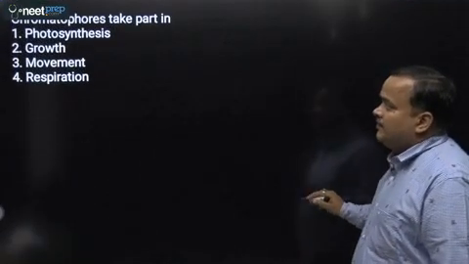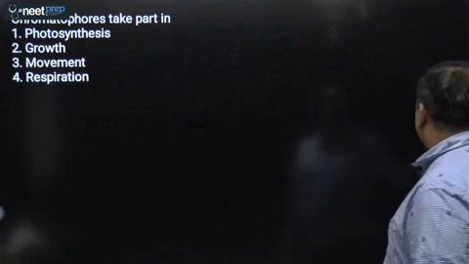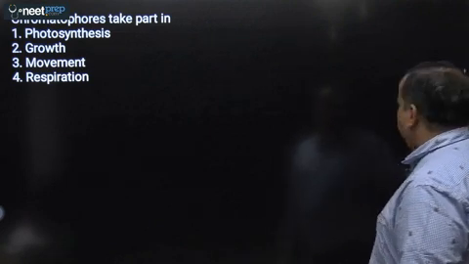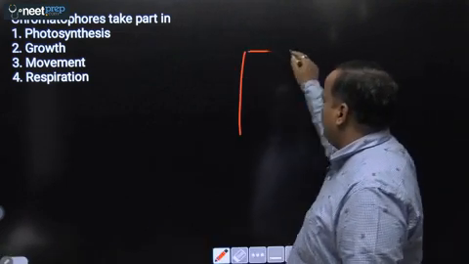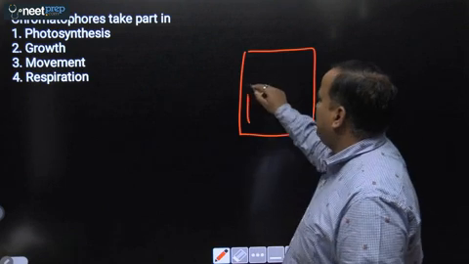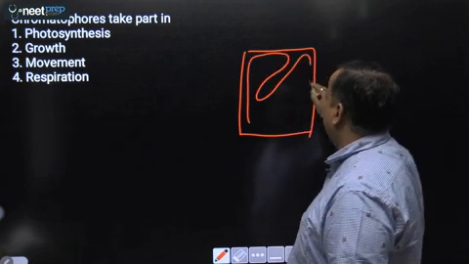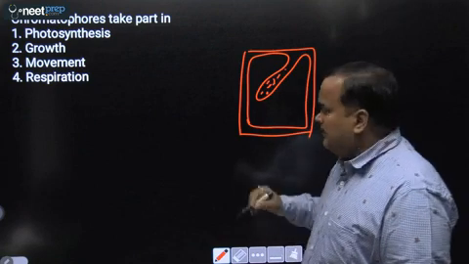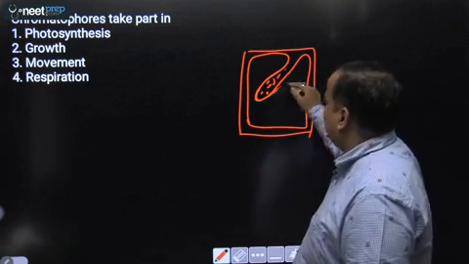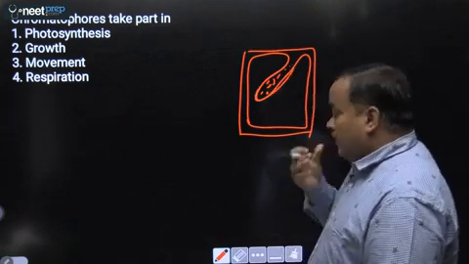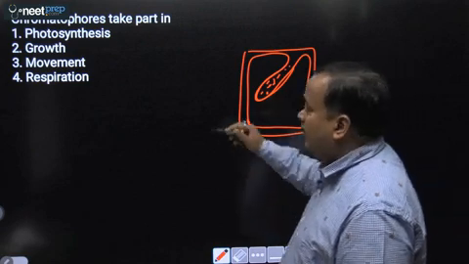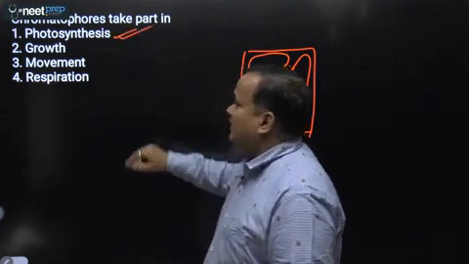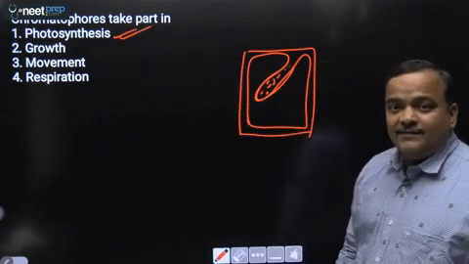Next question. Chromatophore take part in. So chromatophore is basically extension of membrane. Suppose this is a bacteria and this is membrane. This membrane shows extension, and this extension contains photosynthetic pigment. Okay. Now this photosynthetic pigment containing membranous extension is referred as chromatophore, and this is involved in photosynthesis. So answer will be first, that is photosynthesis.